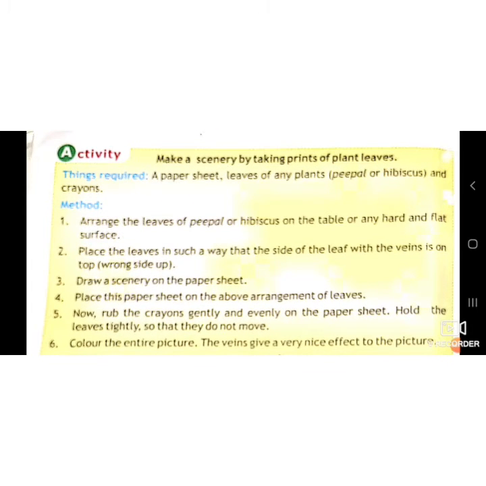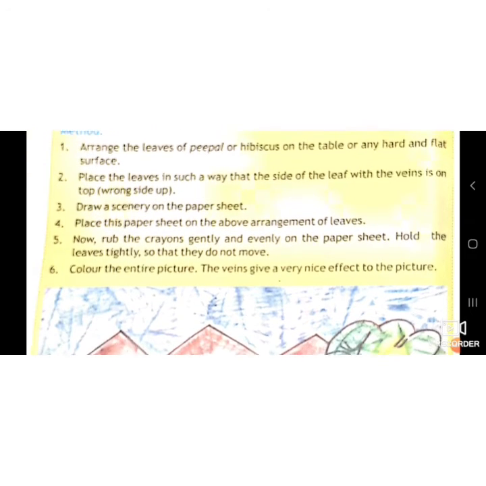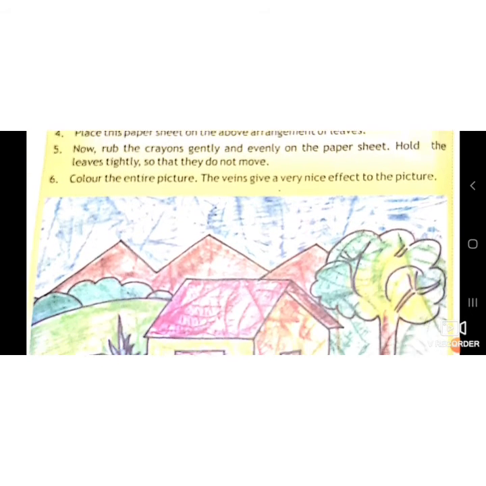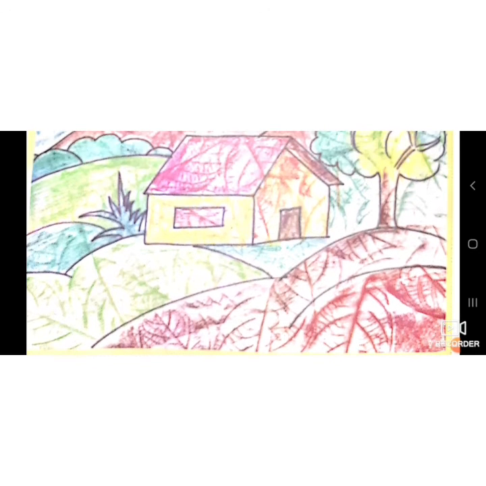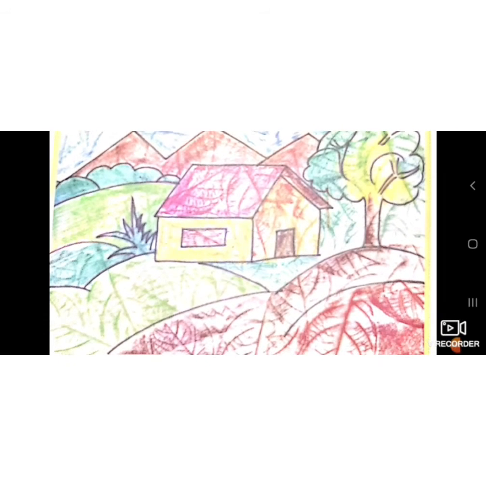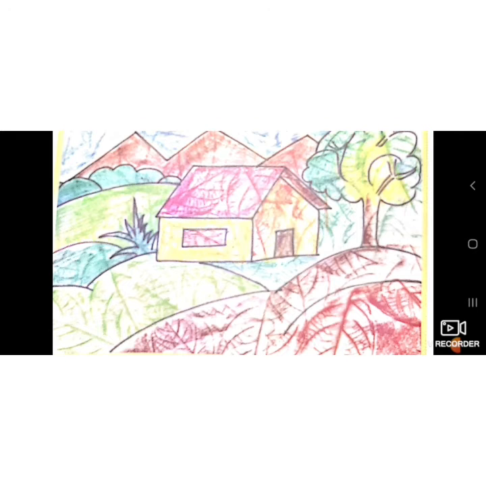Make a scenery by taking prints of plant leaves. You can do this activity at your home by using some leaves. You can see the texture on this tree made by using the leaves. The veins are very clear. The margins are very clear in this scenery.